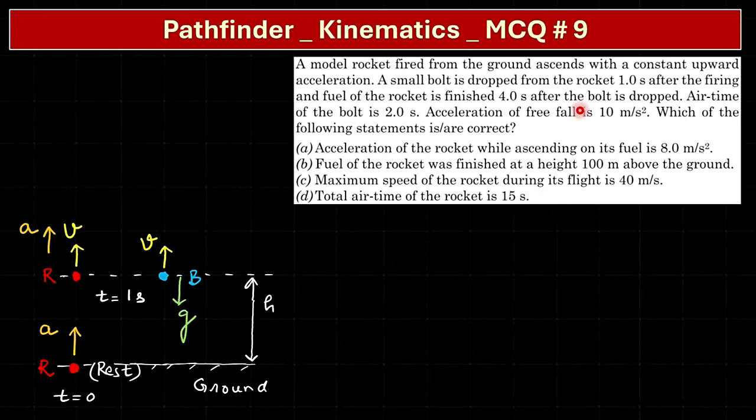Now let's see this thing. Air time of the bolt is 2 seconds. Acceleration of free fall is 10 meters per second square. So the bolt goes up and comes down. That is the whole time the bolt is in air, and that whole time is 2 seconds. So at t is equal to 1 second it was dropped, and its air time is 2 seconds. So the moment when it reaches the ground would be t is equal to 3 seconds.